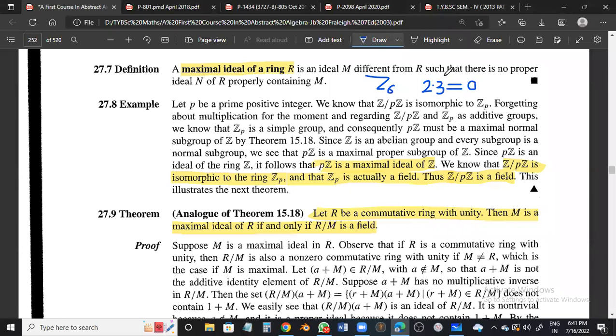Yes. So 2 and 3 are known as divisors of 0, or zero divisors. Whenever your set contains zero divisors, it is not an integral domain. So Z6 is not an integral domain. But if you go for Z5, 5 is prime. So Z5 does not contain zero divisors, and that is why Z5 is an integral domain. I hope you remember it. You know that every non-zero element of Z5 is invertible. Why? Because 5 is prime. Z5 has every non-zero element as a unit element.